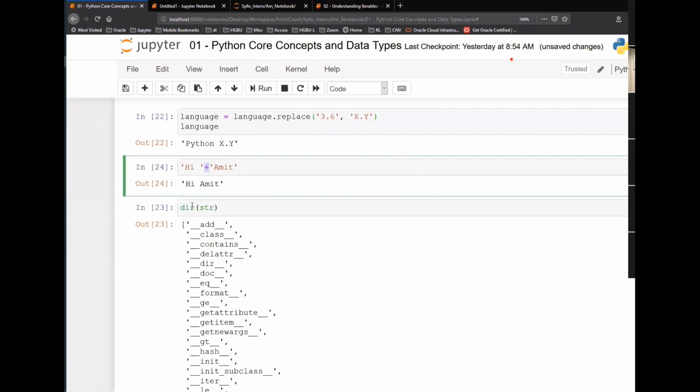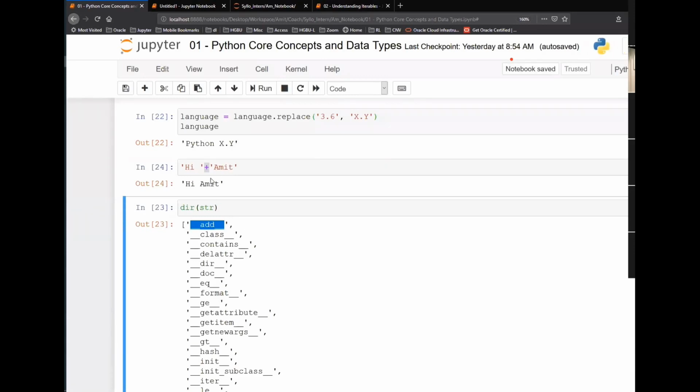And to do that, what do I have to do? I have to override these functionalities. So these double underscore add double underscore methods, if you deep dive into object oriented programming, you can override this default behavior and change the default functionality of this plus sign.